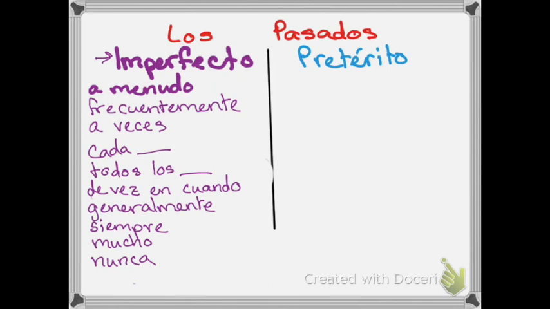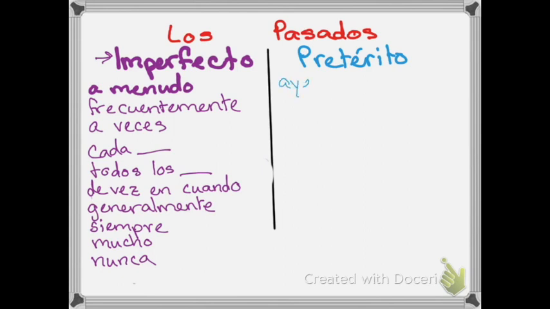Okay? In the pretérito, there are also some phrases that are going to let me know that I'm talking about a specific moment. Okay? Now, you need to be a little bit careful because if you're setting up the background, like if I want to say yesterday it was sunny all day and then it rained, I can use the imperfecto. But most often, if I'm using these words with an action, I'm going to use the pretérito of that action.